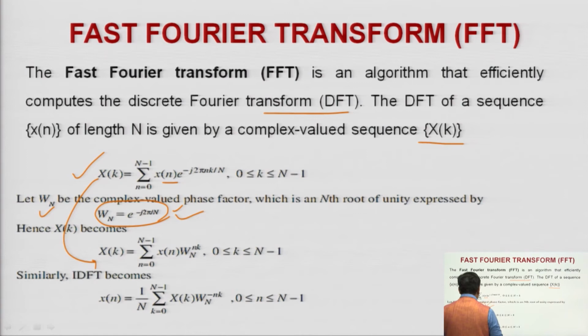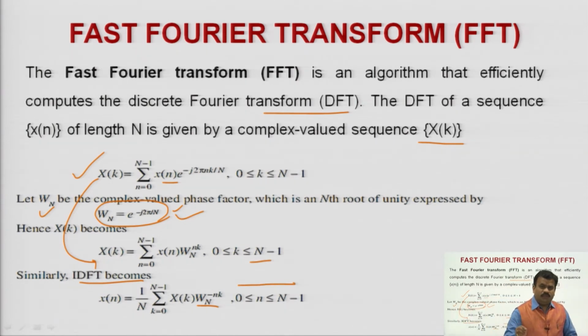Similarly, if you associate this W_N into the IDFT formula, it becomes small x of n equal to 1 upon N summation over k from 0 to N minus 1 of X of k into W_N^(-nk), where small n goes from 0 to N minus 1, because you are taking the capital N point DFT and IDFT.